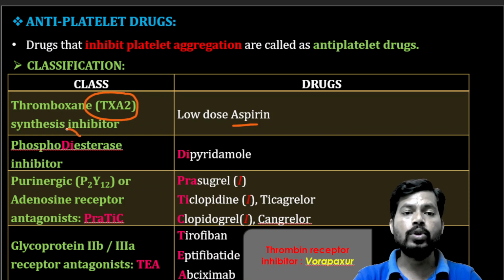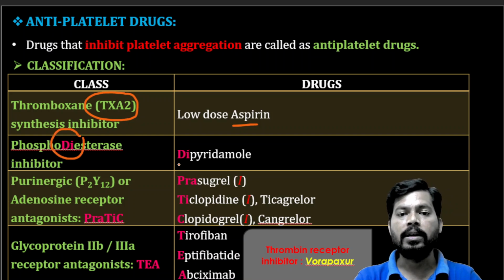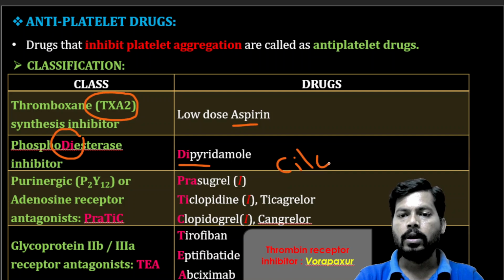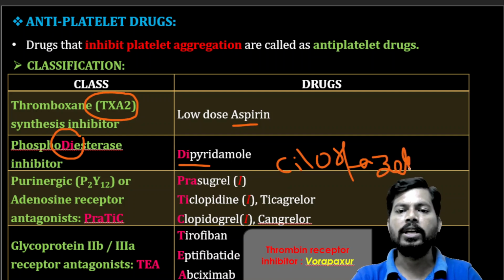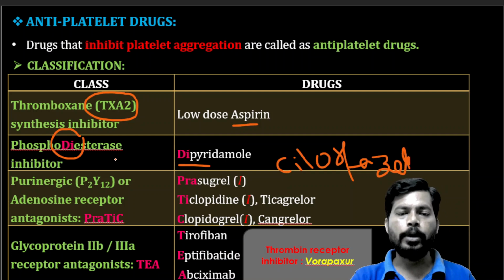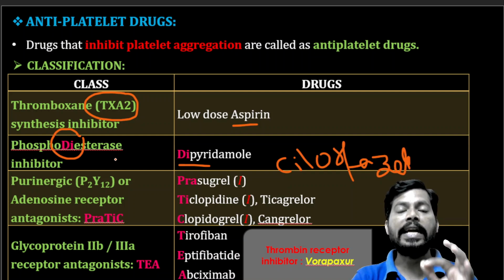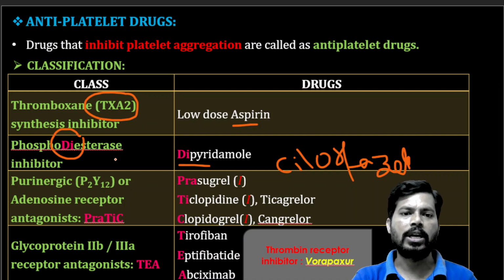Next, phosphodiesterase enzyme inhibitor, dipyridamole. So this dipyridamole increases the adenosine levels. The adenosine has a negative effect on platelet aggregation.